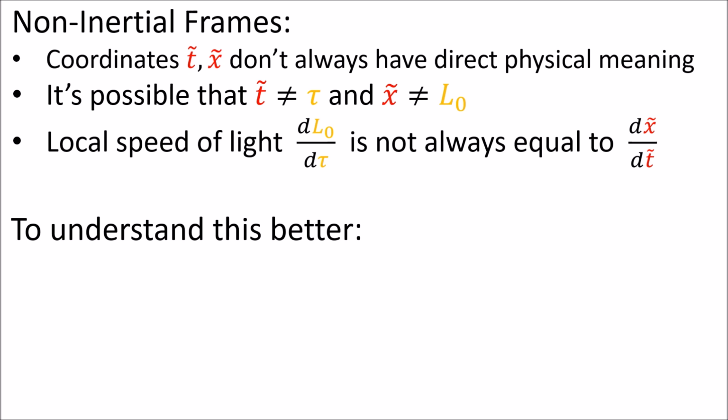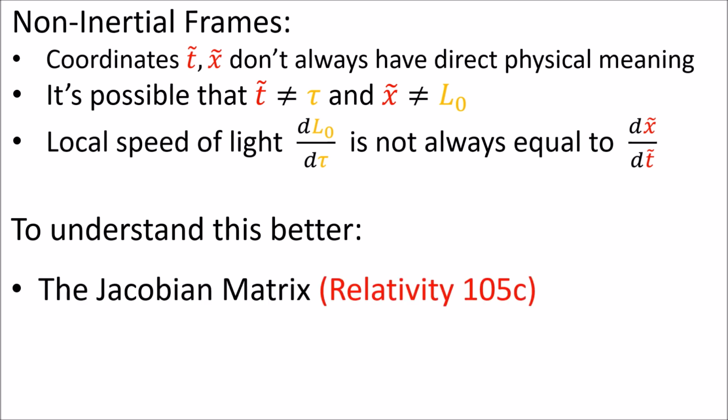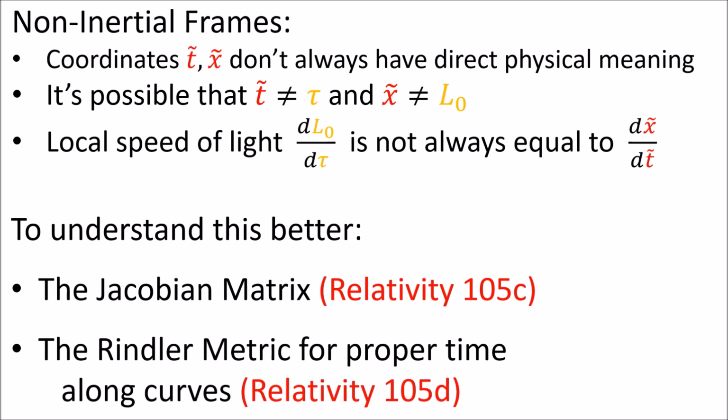Now, all of this might seem pretty confusing. To understand this better, we're going to study the Jacobian matrix and the Rindler metric for getting proper time along curves in the next couple videos.